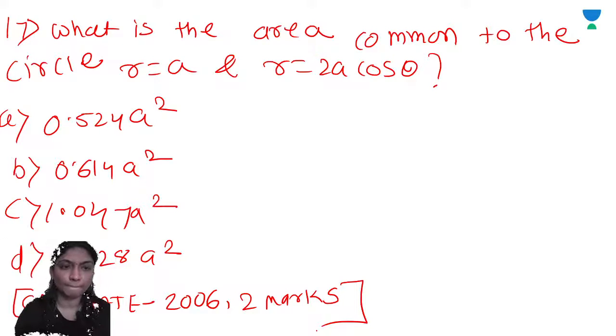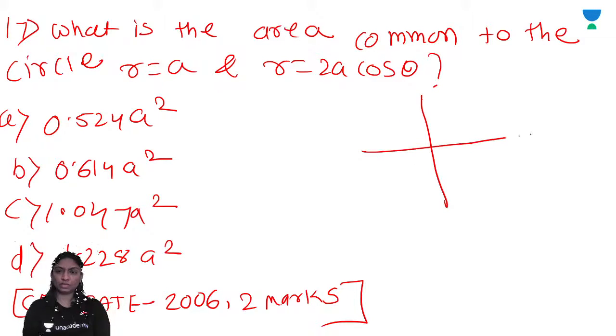Now, let's see the solution for this. R is equal to A and R is equal to 2A cos theta. Circle with radius A, and this is the circle like this.